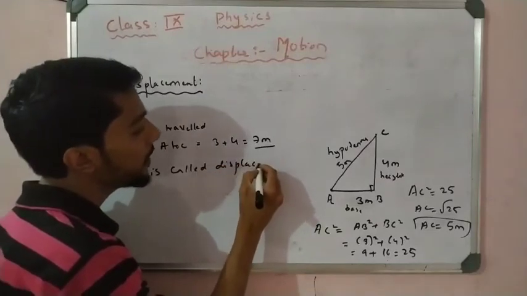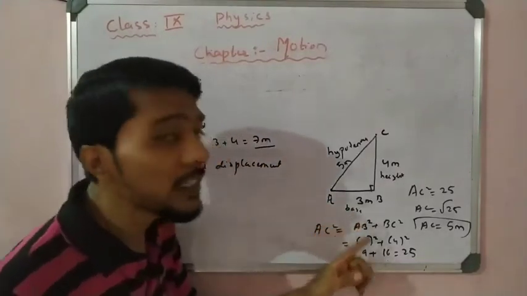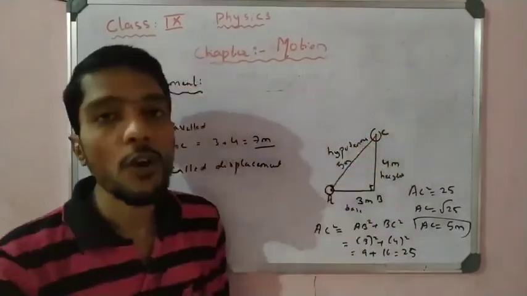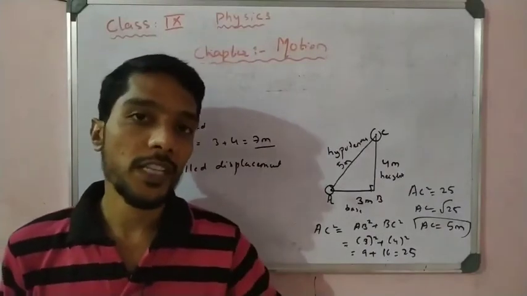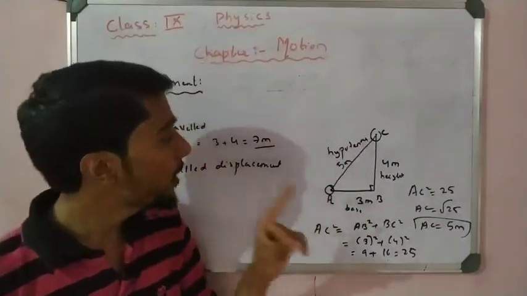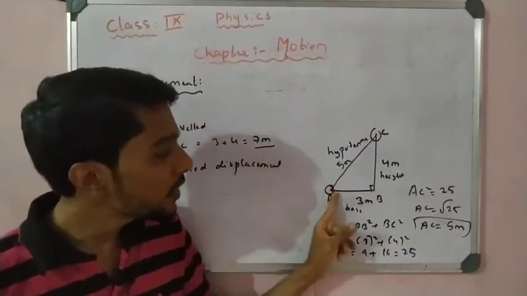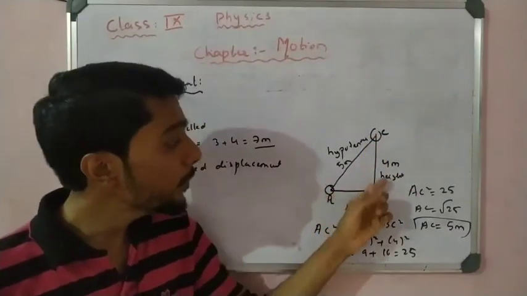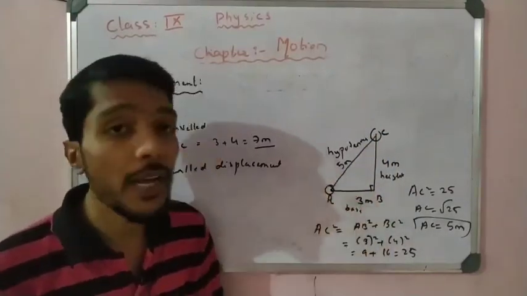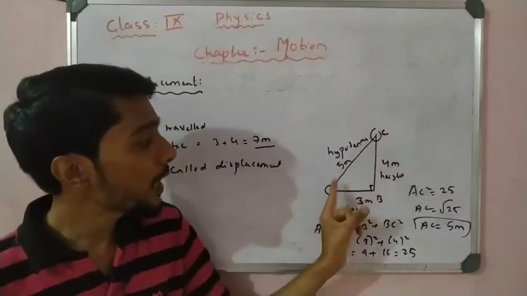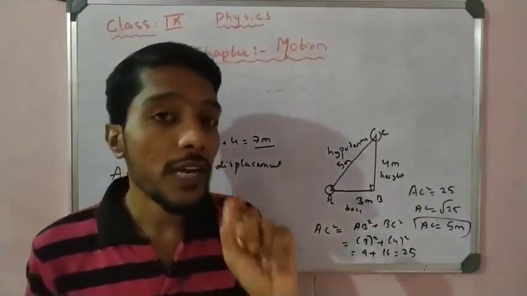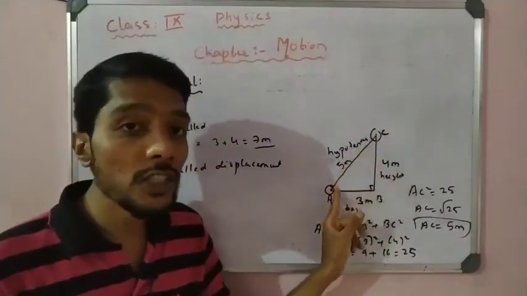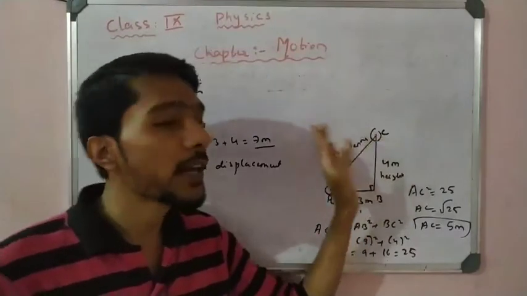Displacement means the shortest distance between the initial position and the final position of the object, and displacement is always smaller than distance. So distance is always longer. The object can take 7 meter with AB and BC, but by the shortcut it is only 5 meter, 2 meter less. So that is called displacement. Displacement is the shortest distance between the initial position and the final position of the object.